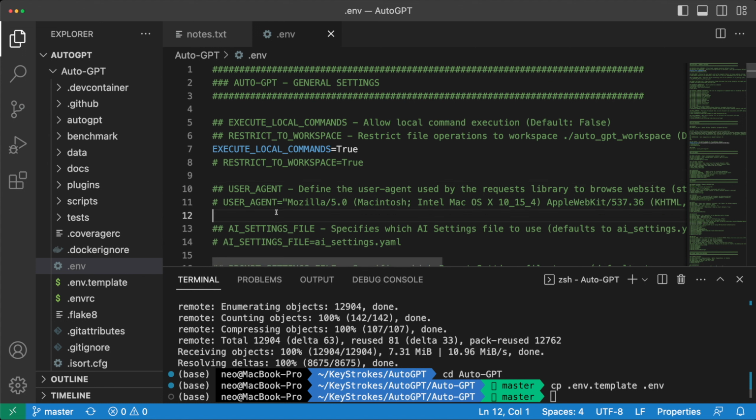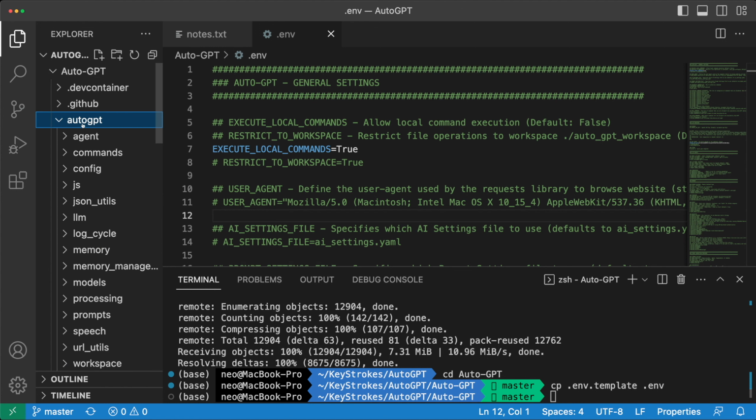Another thing that I want to talk about is the workspace folder of AutoGPT. If you expand this AutoGPT folder, you will see a workspace folder that will be created here as we run our commands. That workspace is briefly mentioned here as well. It will be called auto_gpt_workspace. And because we have just checked out this repository, this folder is not created yet.